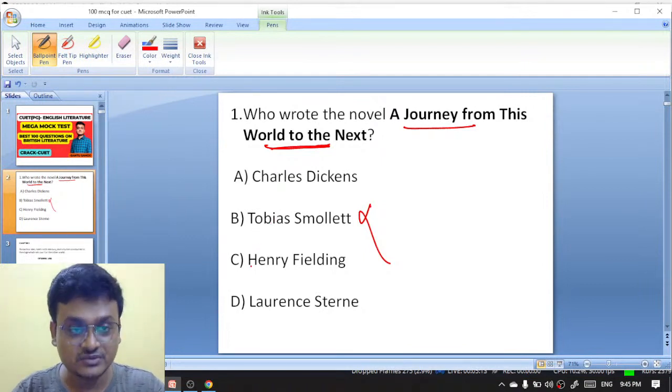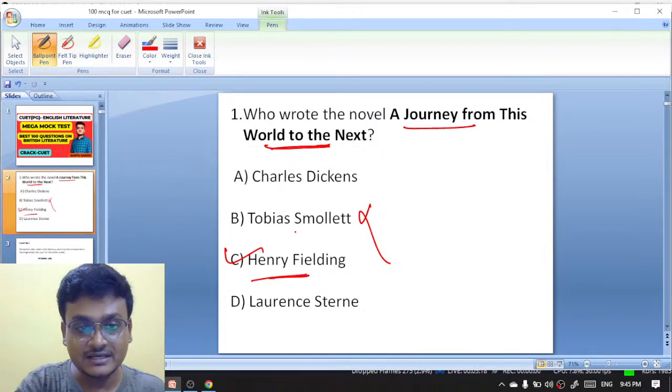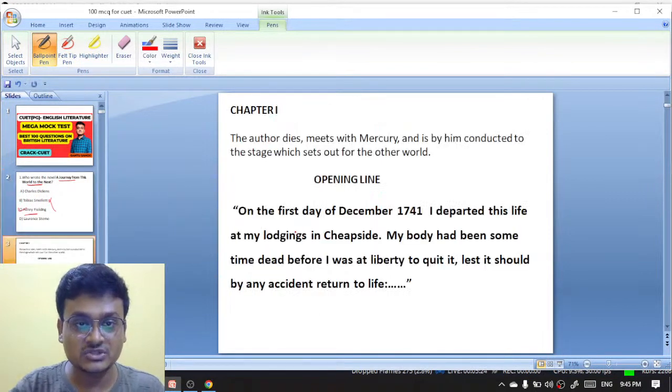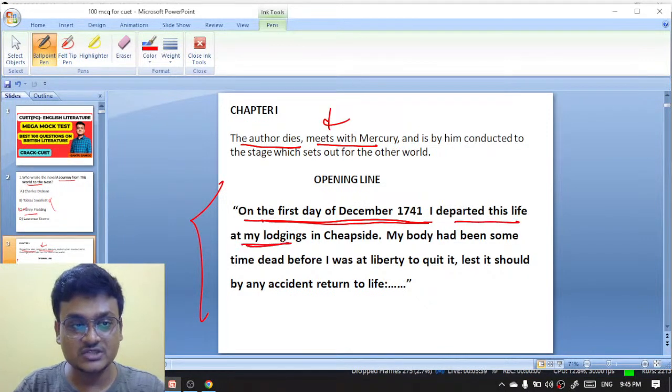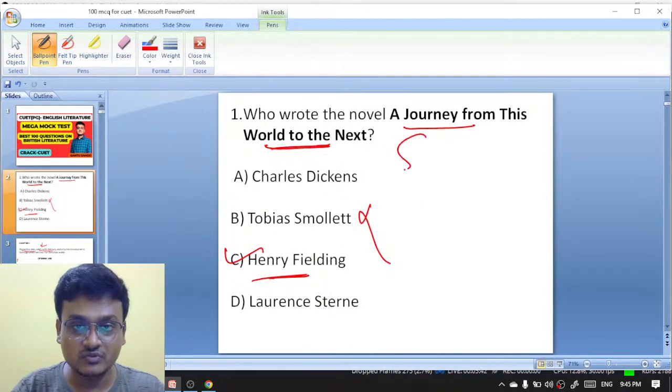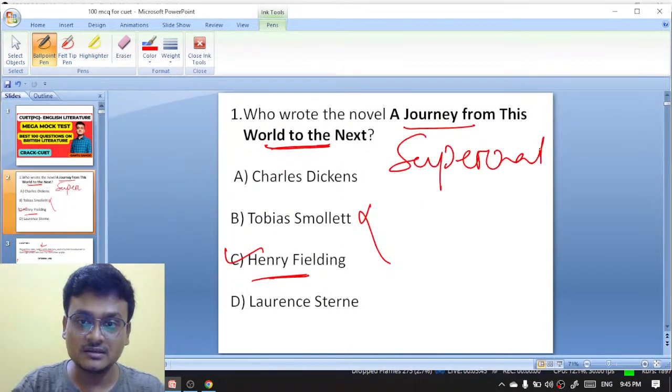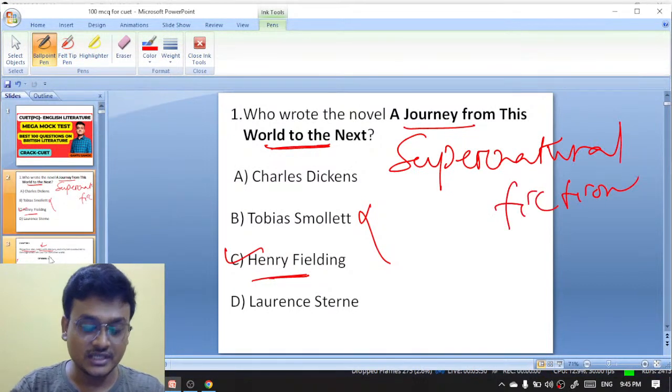So here the first answer is actually Henry Fielding. Let me tell you that Henry Fielding has written A Journey from This World to the Next. Chapter 1 begins with the opening line of the novel: On the first day of December 1741, I departed this life. So this is actually a supernatural fiction. The author is already dead.